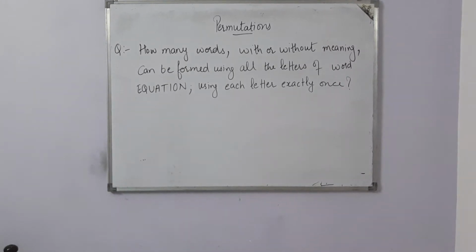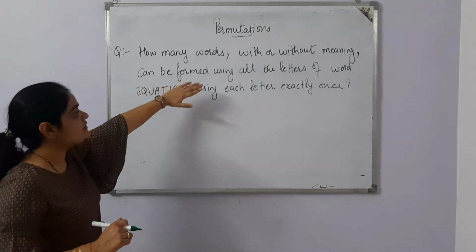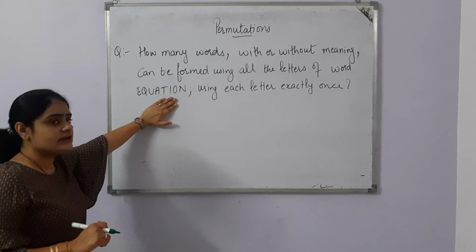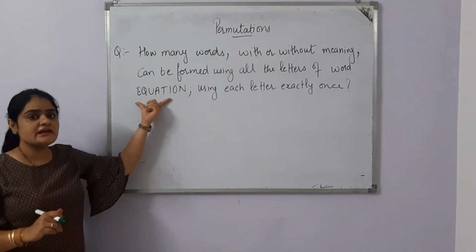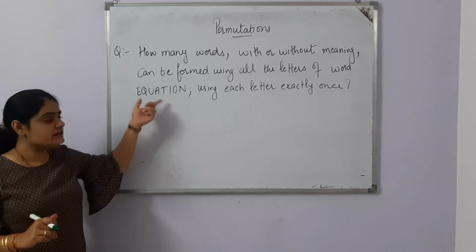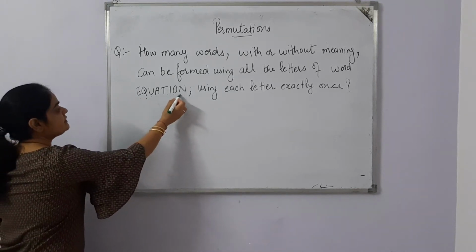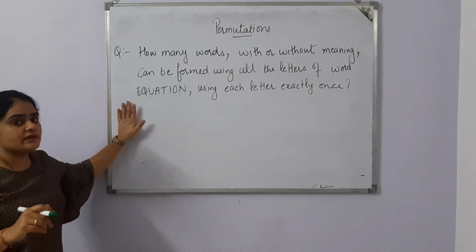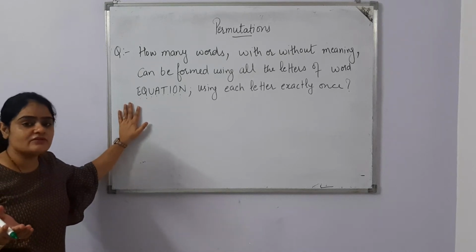Now the next question is, how many words with or without meaning can be formed using all the letters of the word equation? Now we have the word equation, and you can see that there is no alphabet repeating in it: 1, 2, 3, 4, 5, 6, 7, 8. This is an 8-letter word, and no letter repeats. So repetition is not allowed here, and we can directly apply the formula.